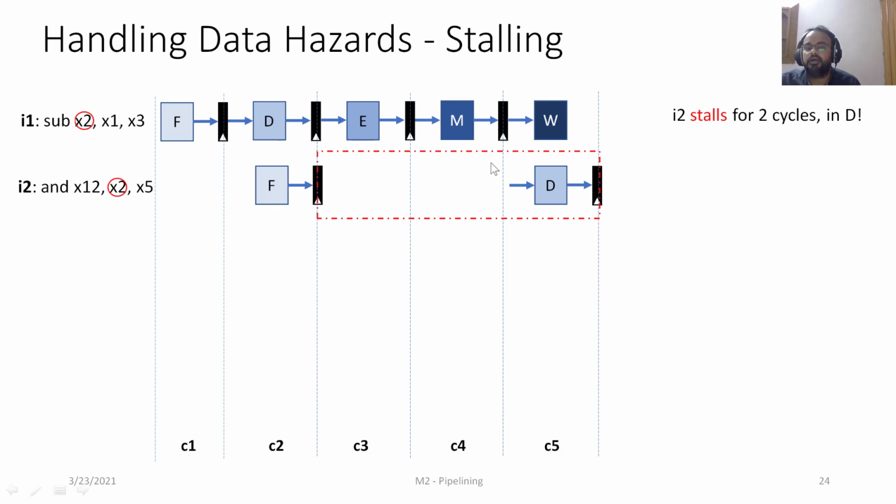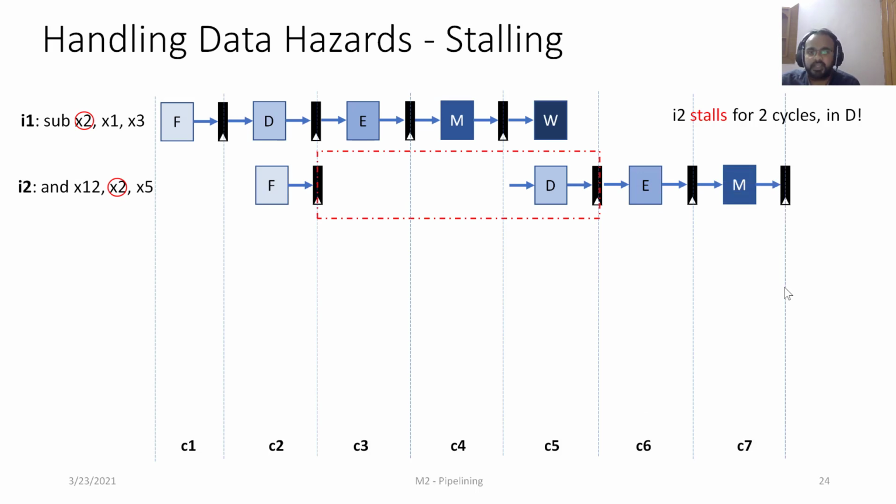We are going to basically do the re-decoding of I2 until all the operands are available to us. And further, in cycle 6, we are going to move to the execute stage. In cycle 7, the memory stage for I2, and then in the 8th cycle we are going to the write back stage.